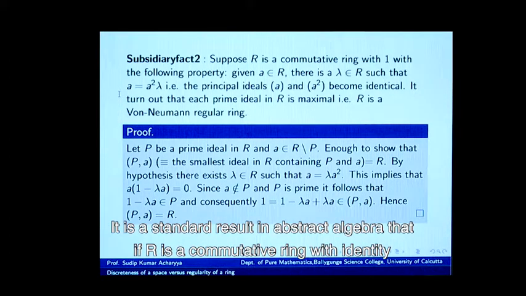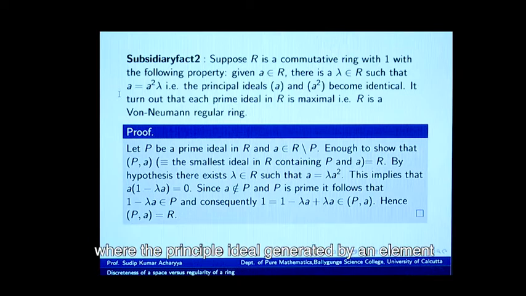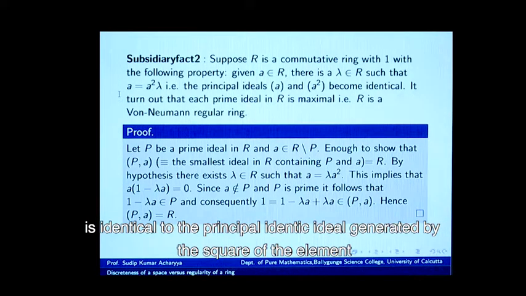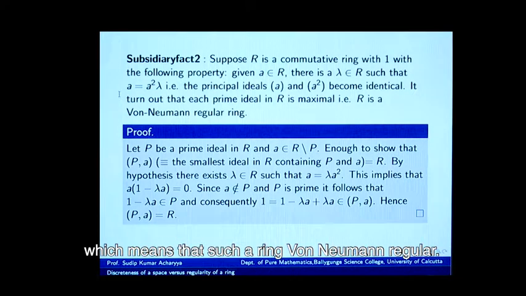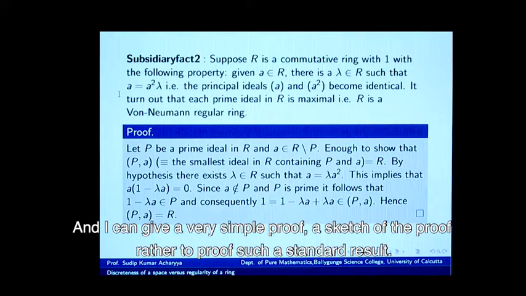It is a standard result in abstract algebra that if R is a commutative ring with identity where the principal ideal generated by an element is identical to the principal ideal generated by the square of the element, then every prime ideal in such a ring happens to be maximal, which means that such a ring is von Neumann regular. And I can give a very simple proof, a sketch of the proof rather, of such a standard result.